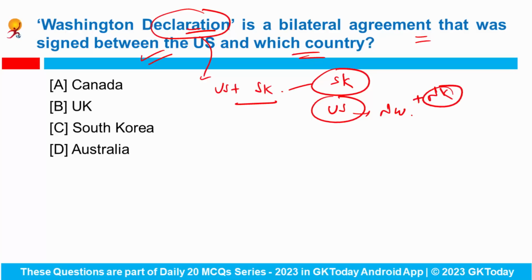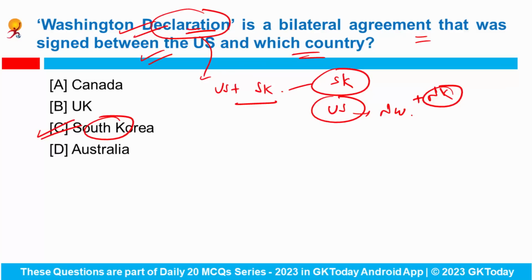Fine. So basically, South Korea is no more developing its own nuclear weapon, but if there is a conflict between North Korea and South Korea, then the US will help South Korea. So this Washington Declaration is a bilateral agreement between the US and South Korea.